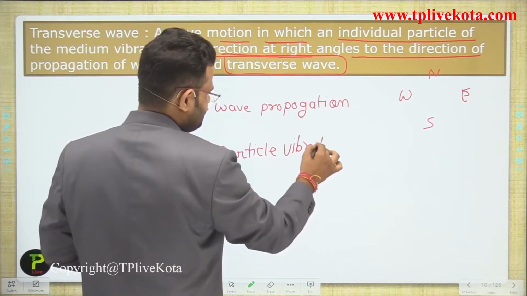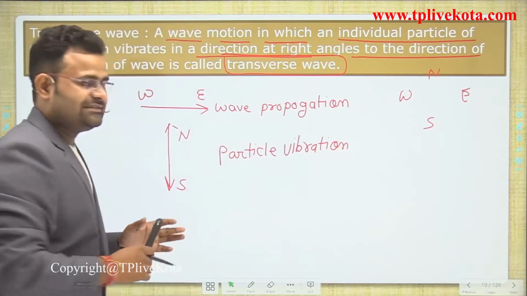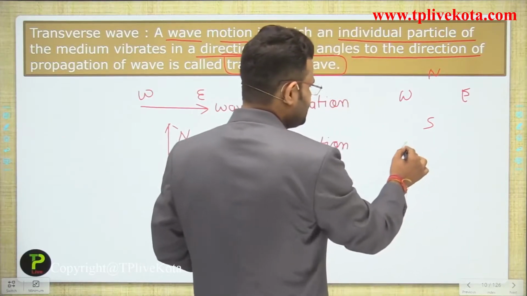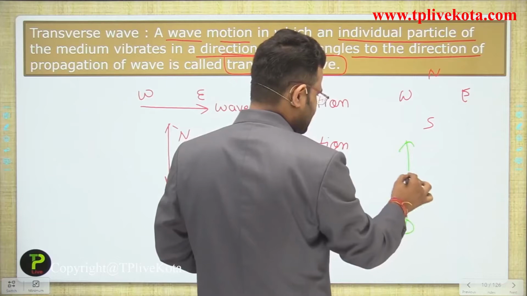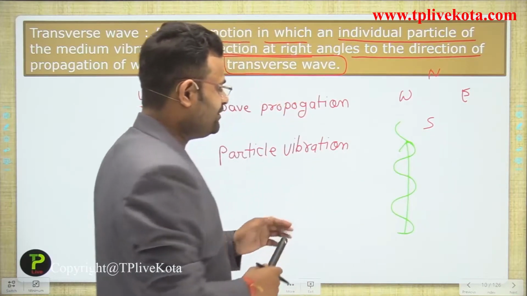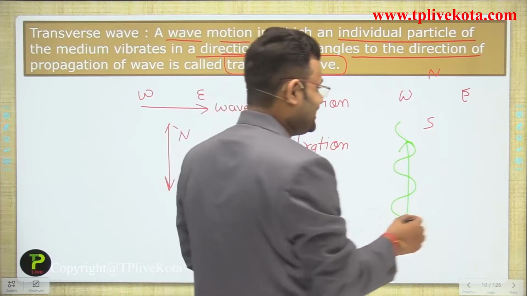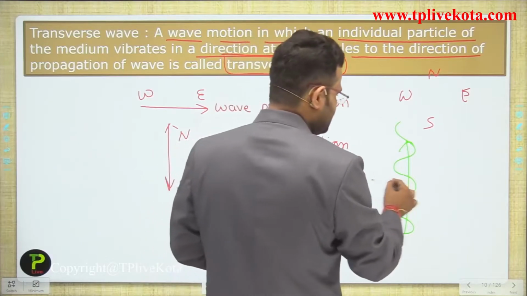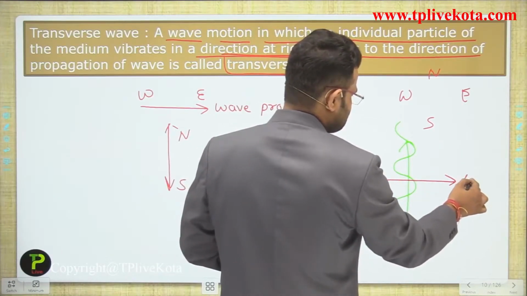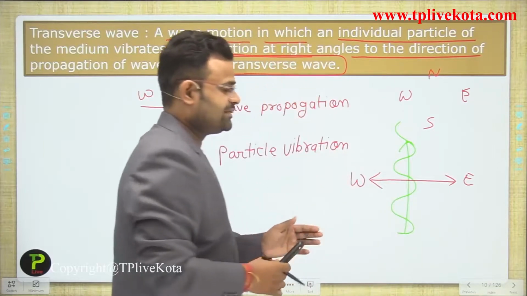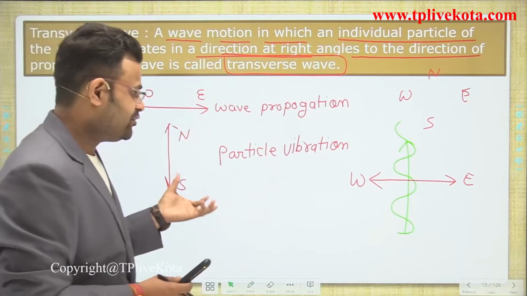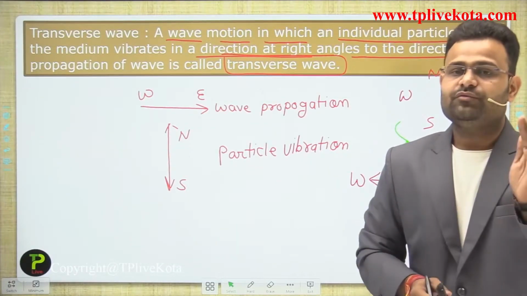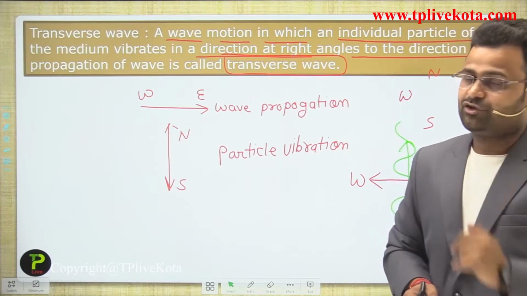Understood? Now, if we change the direction of wave propagation, say the wave is traveling upward, from south to north, what is the direction of the wave particles? In that case, the particles will be moving right and left, that is east and west. In both cases, there is a 90-degree angle between the wave propagation and the vibration of the particles.